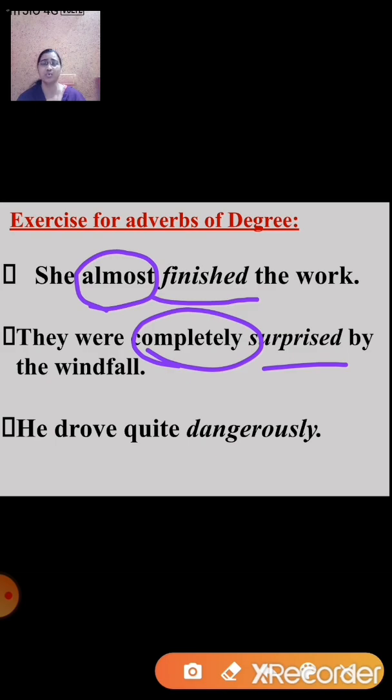Now let's move ahead towards the next one. He drove quite dangerously. Now here the verb is drove. And now ask the question, to what degree? To what degree did he drive dangerously? And you get the answer, quite. So quite here is an adverb of degree.